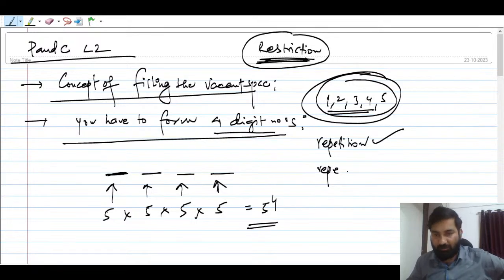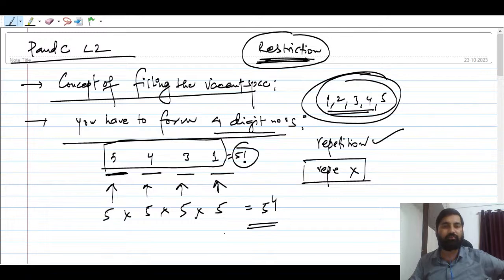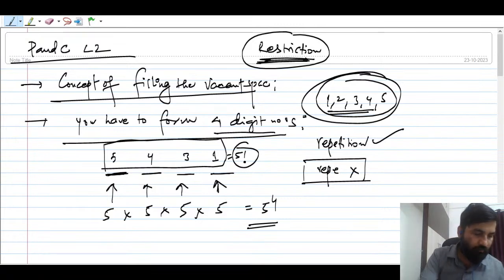And suppose repetition is not allowed. Okay, repetition is not allowed, then this can be filled by 5 ways and this can be 4, 3, 2, 1. So it will be what? It is going to be 5 factorial, you can say 5 factorial, or 5 into 4 into 3 into 2 into 1, right? Fine.